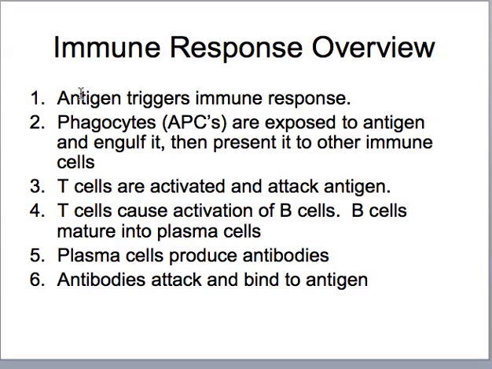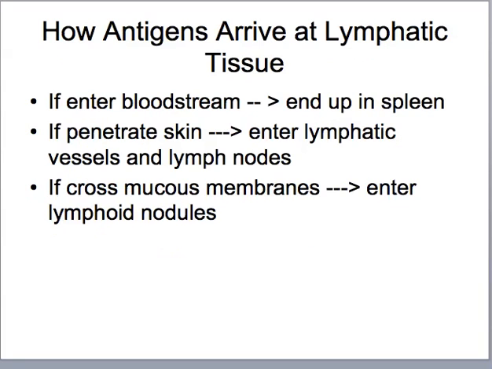T cells will then cause activation of B cells, and B cells will mature into plasma cells. Plasma cells produce antibodies, and then antibodies will attack and bind to the antigen. So we see that we have T cells and B cells, and the T cells are the first ones generally activated, and that will then cause the activation of the B cells. So let's investigate this in a little more detail.